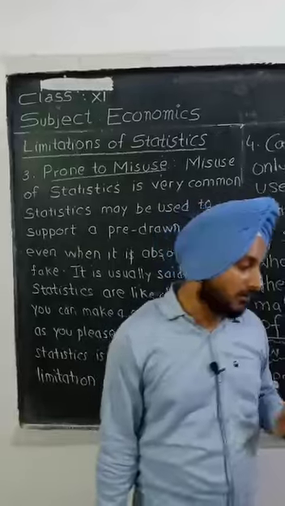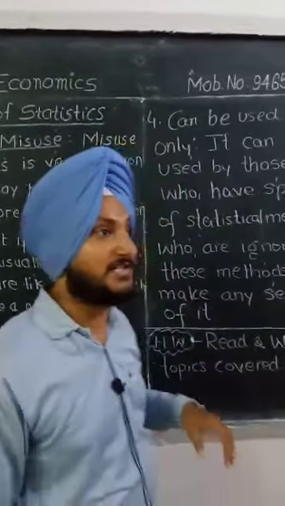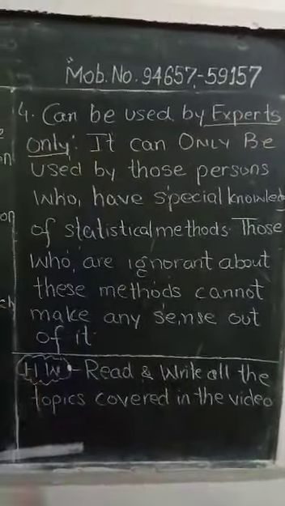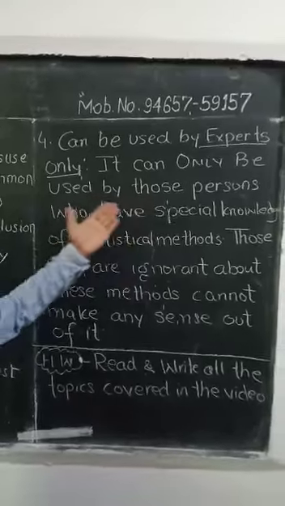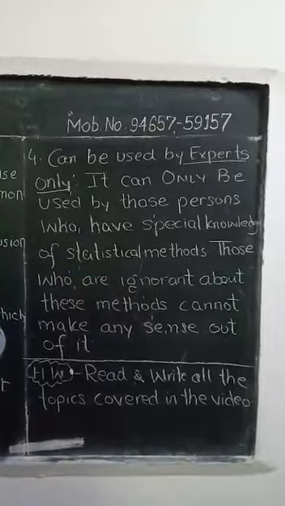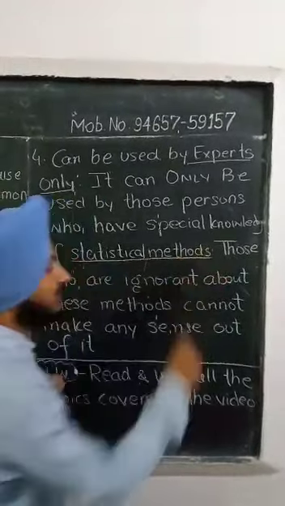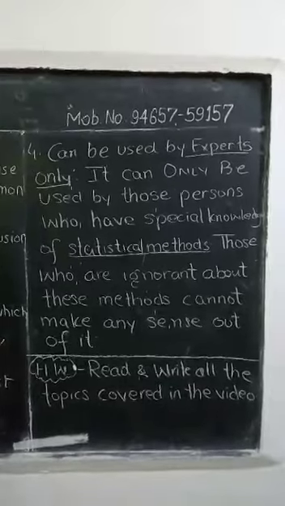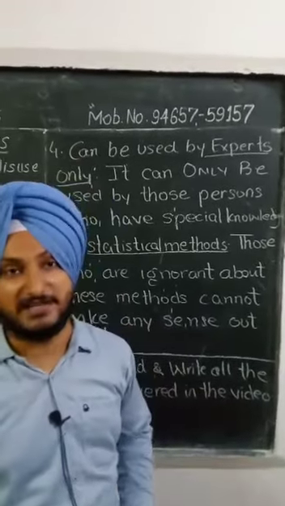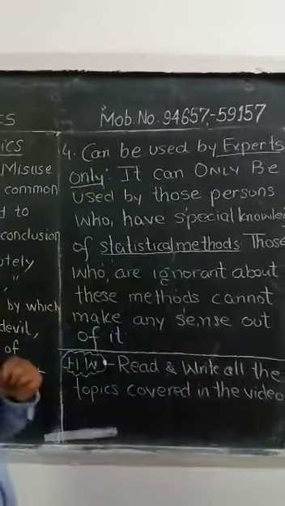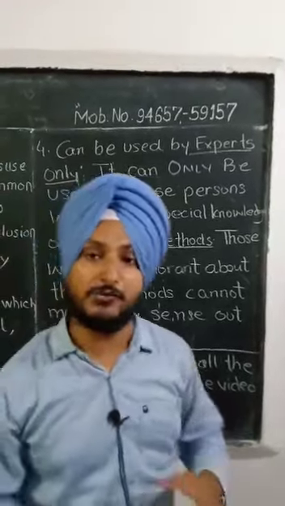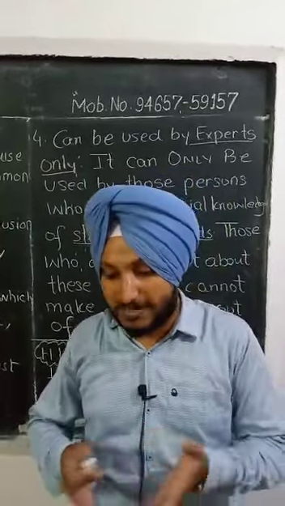Okay students, now we are having the next point and the last limitation of statistics, that it can only be used by experts. So it can only be used by those persons who have special knowledge of statistical methods. Those who are ignorant about these methods, ignorant means who are not aware about these methods, cannot make any sense out of it. They won't get to any conclusion. They won't get any result.